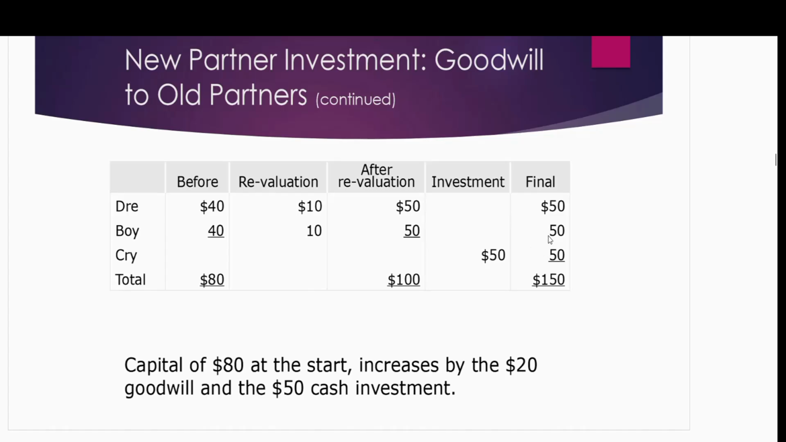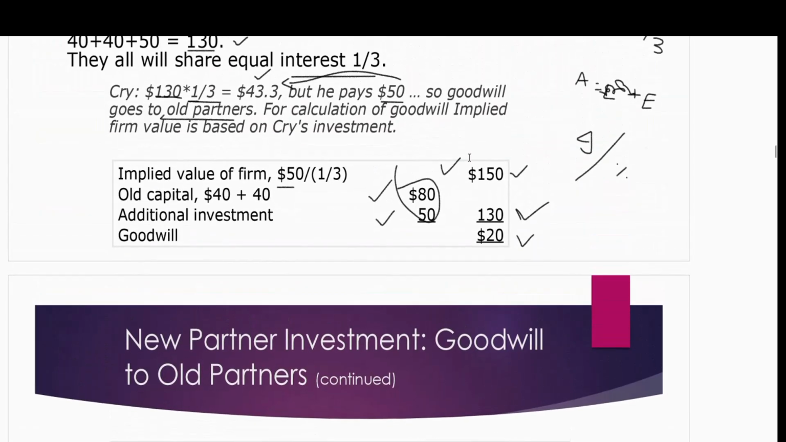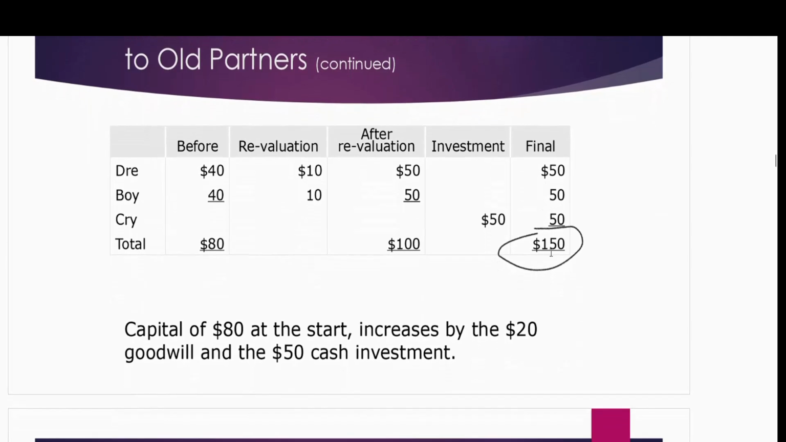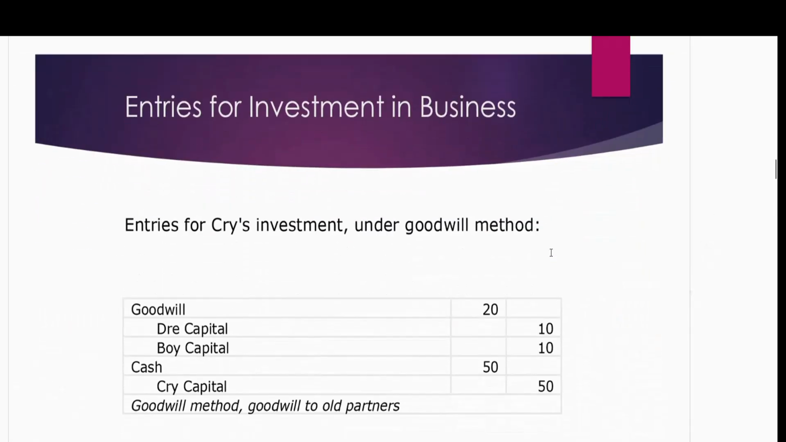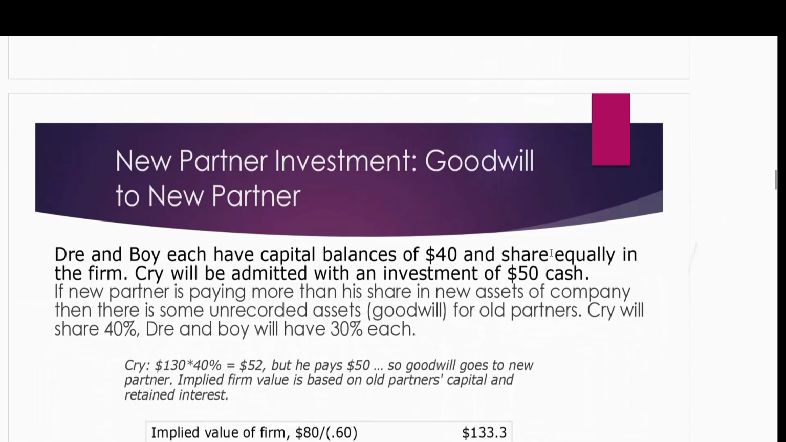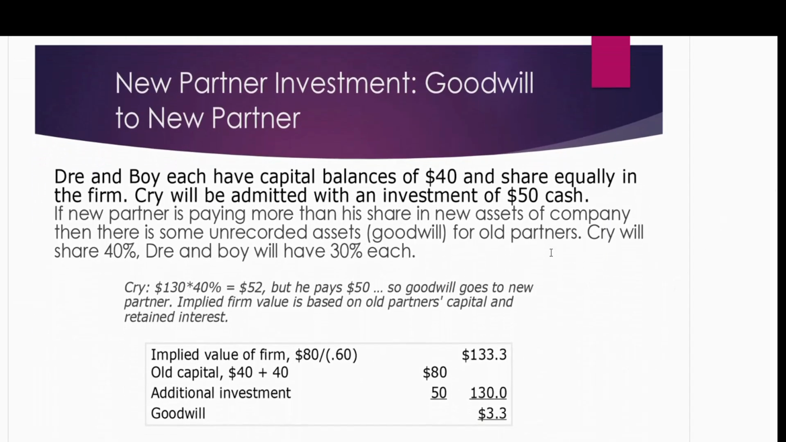As I said, they should be equal to your implied value. And if you see in this calculation, we had an implied value of 150. So it matches with what I have at the end of the goodwill method. Let's move on towards the second goodwill approach, in which the goodwill is given to the new partner.